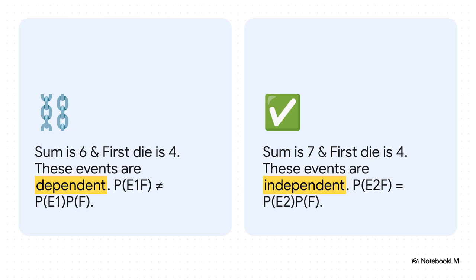Now look at scenario 2. The probability of the sum being 7 is 6/36, or 1/6.